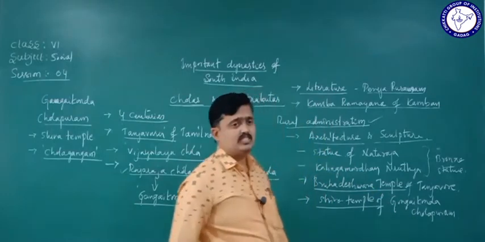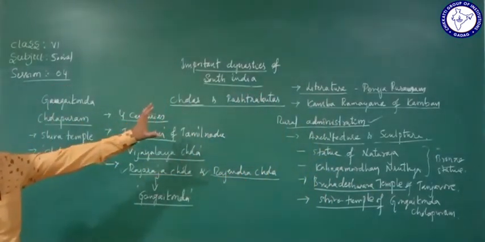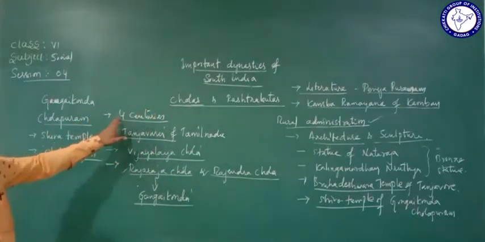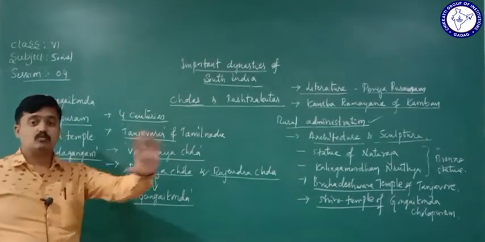So these are the highlights of the Cholas dynasty. What did we learn? Mitha, nearly how many centuries did they rule? Nearly four centuries.